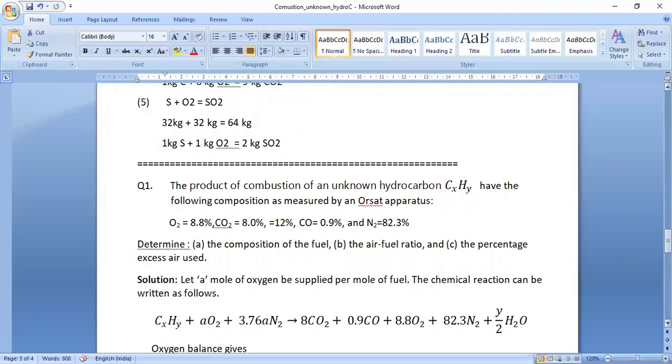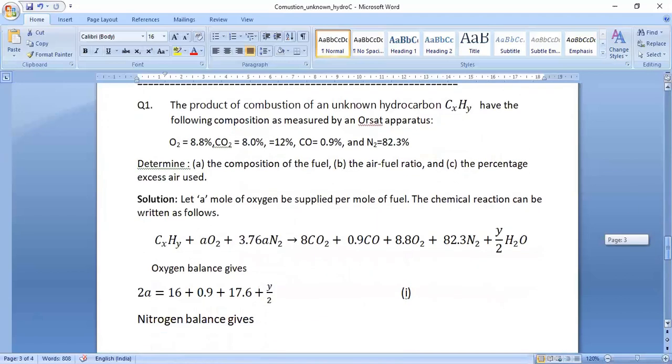Now, let us discuss one sample numerical. The products of combustion of an unknown hydrocarbon CxHy have the following composition as measured by an Orsat apparatus: O2 is 8.8%, CO2 is 8%, carbon monoxide is 0.9%, N2 is 82.3%.